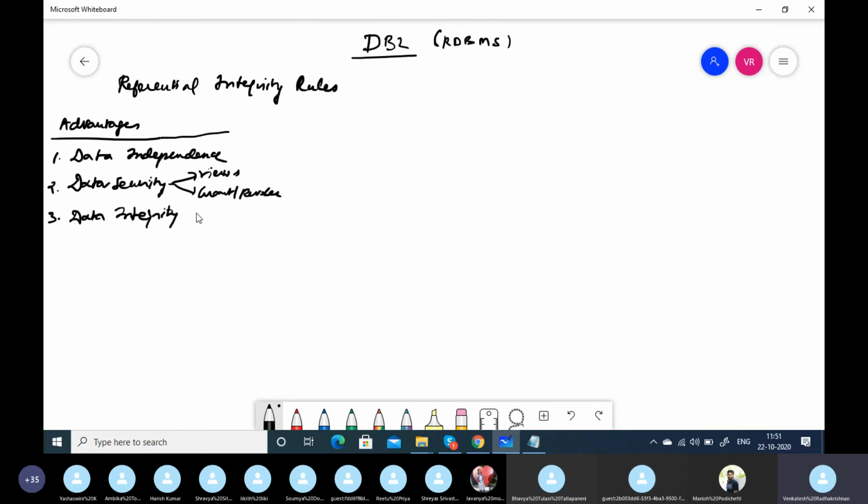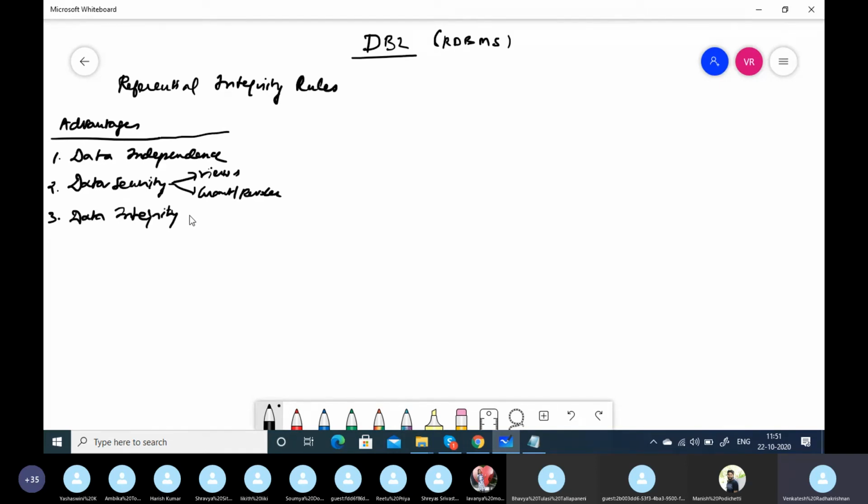So data integrity is maintained by way of constraints. Constraints are rules which are enforced when data enters into the database. The first primary rule is the data type itself. If it's a date, it is going to accept date only in the format YY-MM-DD, and it is also going to check whether the month is less than or equal to 12, and that the dates are matching. If you are trying to insert 30 February, it is going to fail, saying it's a violation. So these are the rules.